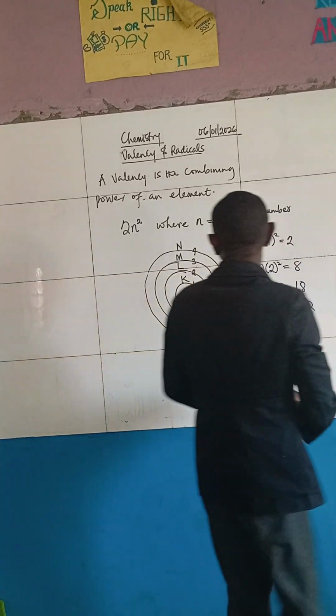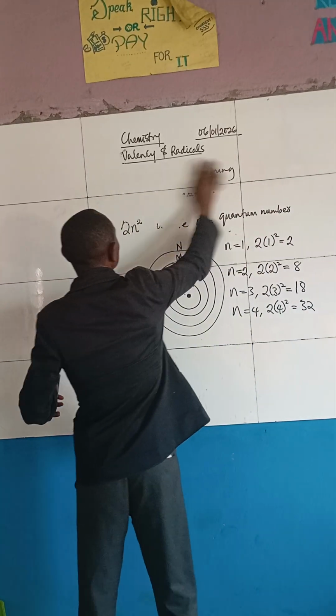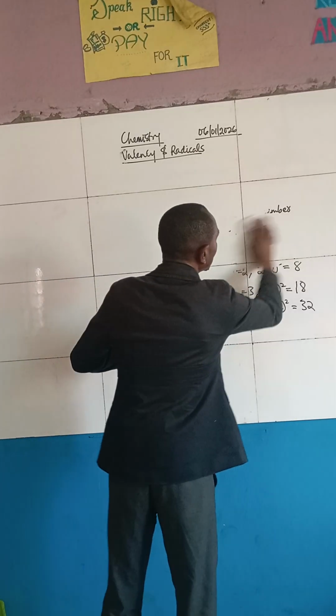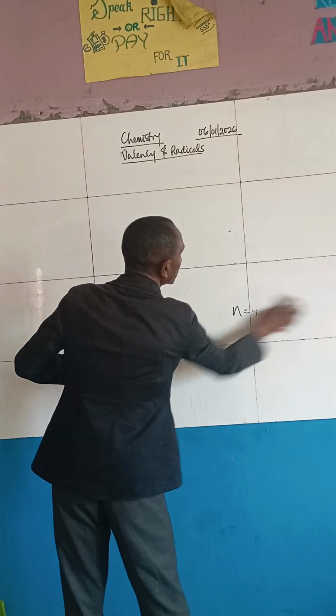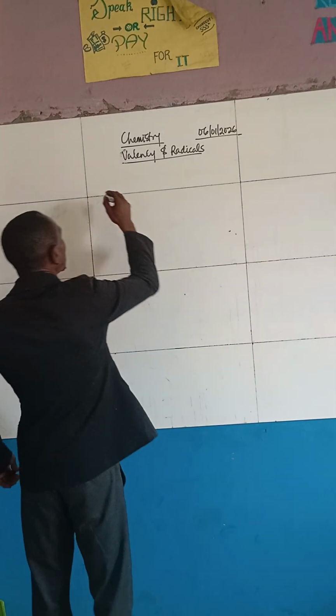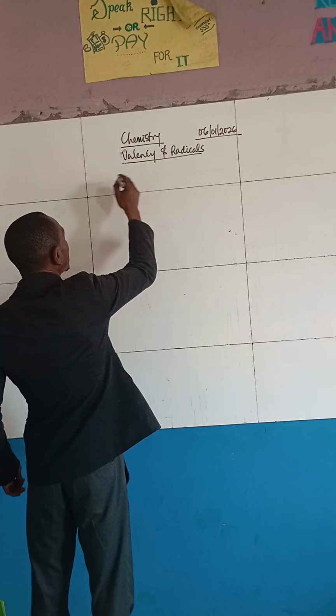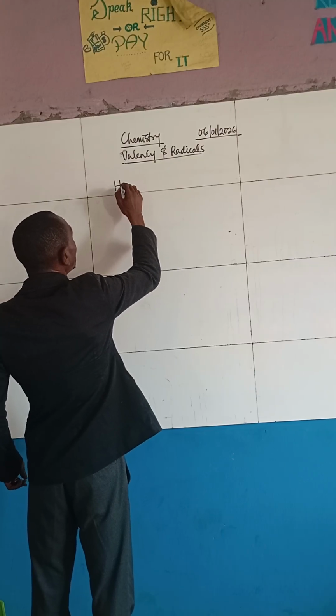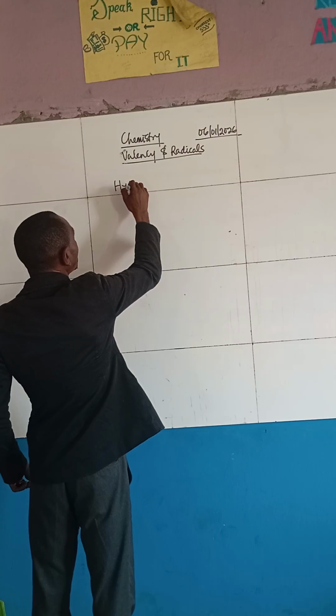All right. Now take a look at this. We want to start from the first 20 elements. The first 20 elements now, we have the first one there as hydrogen.